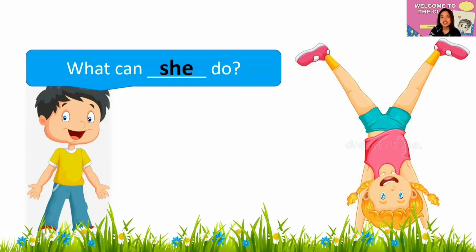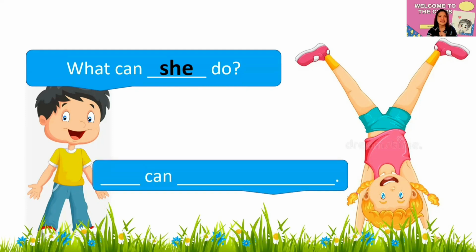Very good. She. So what can she do? The boy is asking you, what can she do? What will be the answer? Perfect. She is the first word. Can, what do you think? Perfect. She can do a cartwheel. Very good. Now let's read this one slowly.